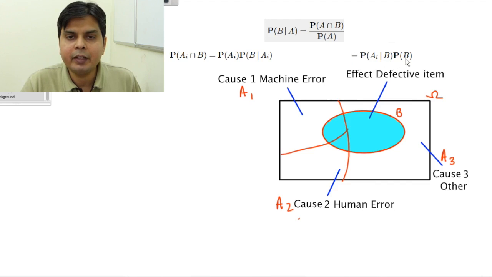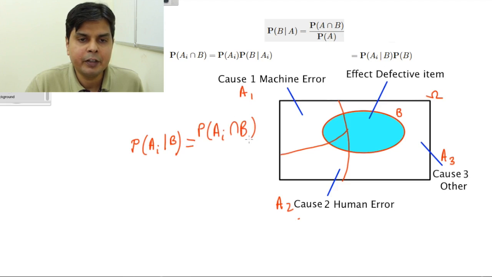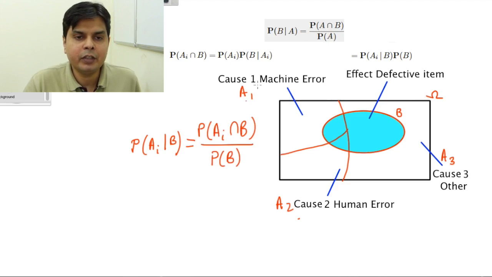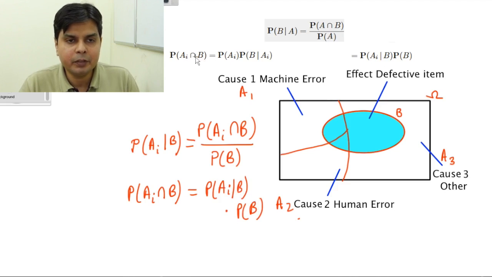The same thing I can write in this way also: the probability of Ai given B will be the probability of Ai intersection B divided by the probability of B. I have written this by interchanging the roles of Ai and B. So I can write the probability of Ai intersection B is equal to the probability of Ai given B into the probability of B. This is very simple.